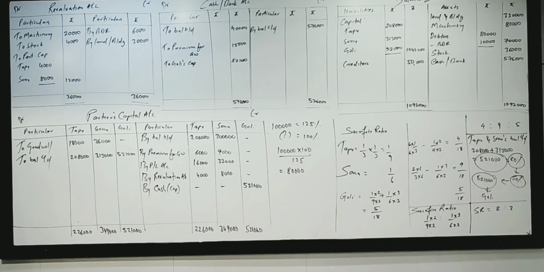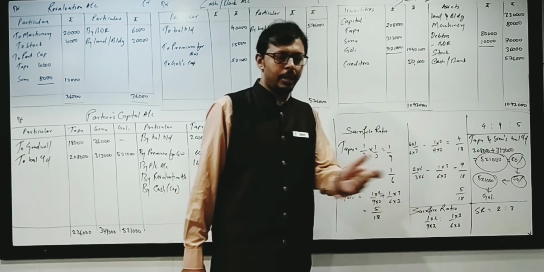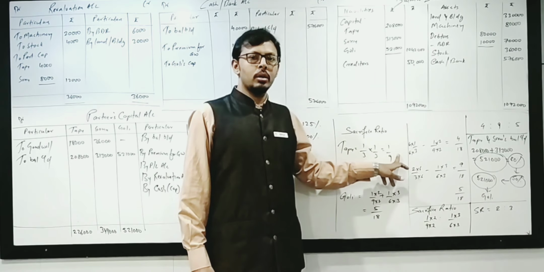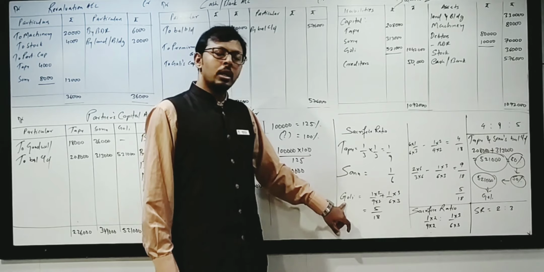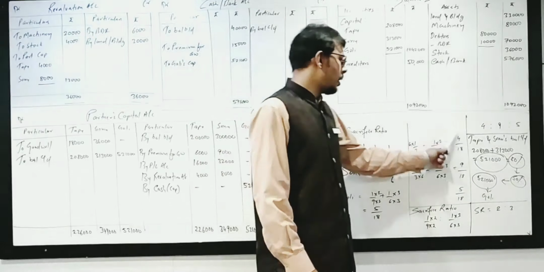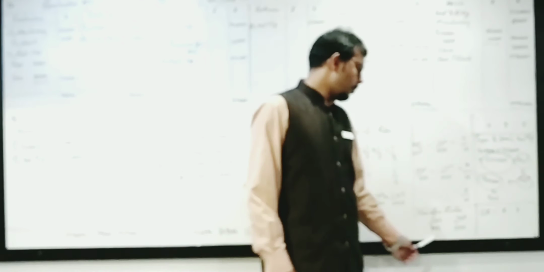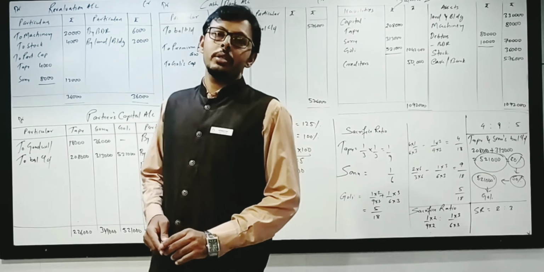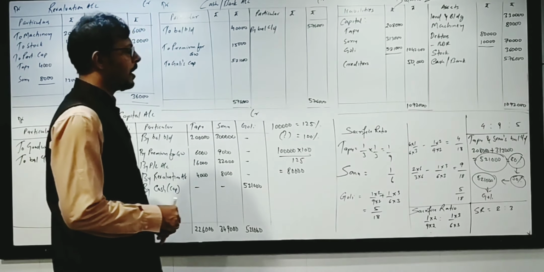Few points which are new to you: if "of" is given in finding the ratios, you have to multiply first of all, then you get the answer. This is the sacrifice amount. Directly Sonu is given as 1/6. With the help of this, I have found Goli's new ratio. Getting the LCM, I got 5/18. I have already found the new ratio. It's of no use, but still I have found the new ratio. Sacrificing ratio, by getting the base same, I find the sacrificing ratio as 2:3. Goodwill valuation is 54,000. So 54,000 times 5/18 I did.